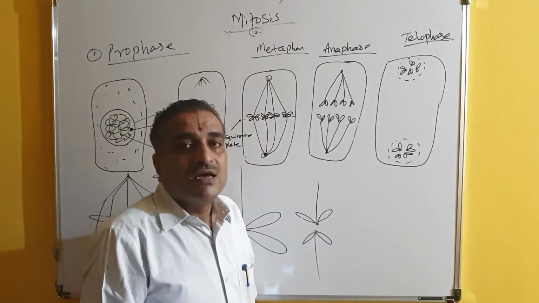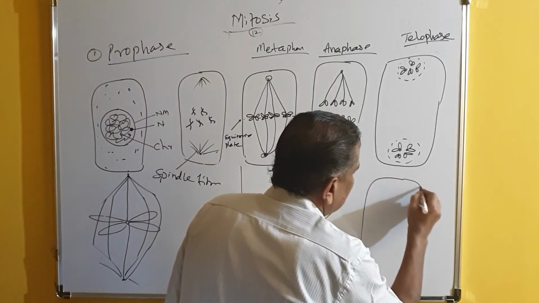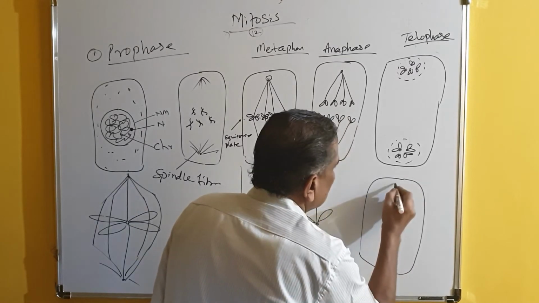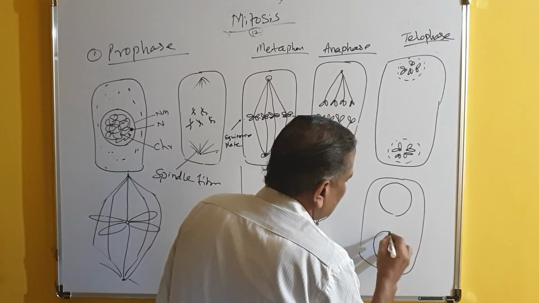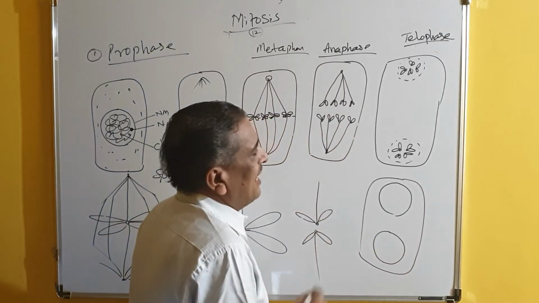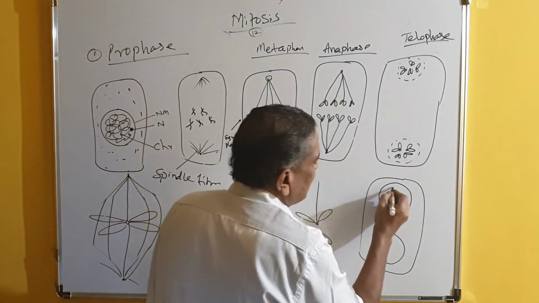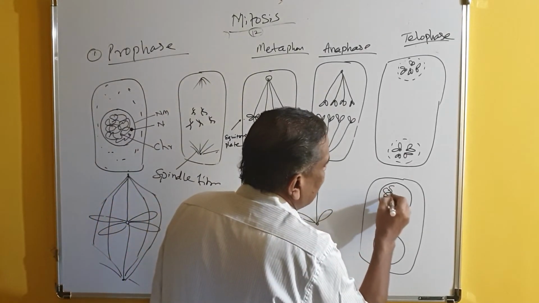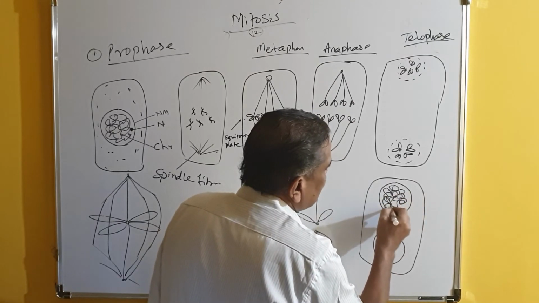It appears. Okay, and I will draw another diagram here, another telophase after this. So the nuclear envelope becomes very much pronounced. So you can find the nuclear envelope here. And inside, thick stout chromatids are there. So these chromatids are becoming decondensed, and because of the decondensed condition, it becomes again the chromatin network.